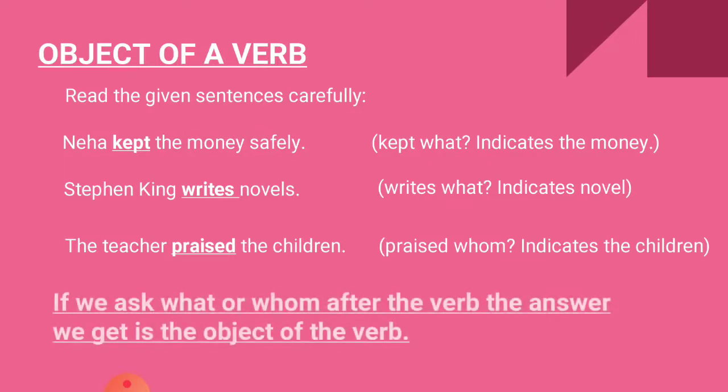If we ask what or whom after the verb, the answer we get is the object of the verb. This shows that the action in such sentences passes on smoothly to something which we call the object of the verb. In the above examples, kept, writes, and praised are verbs. They take money, novels, and the children as objects.